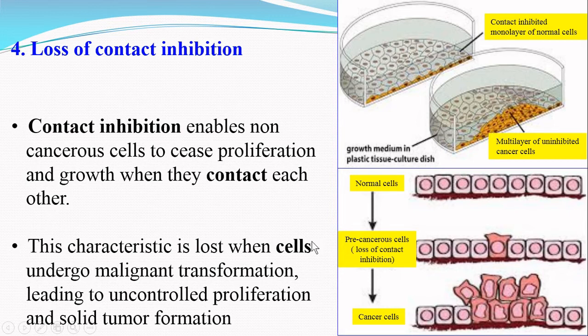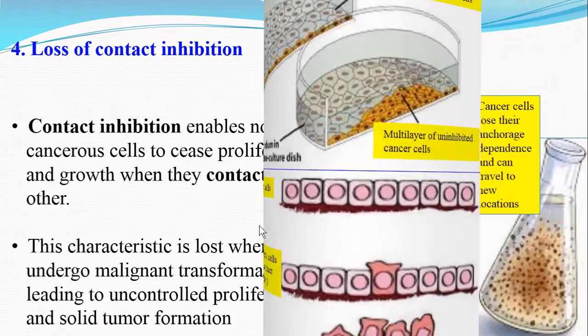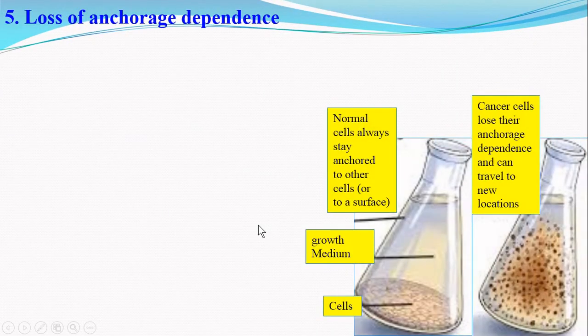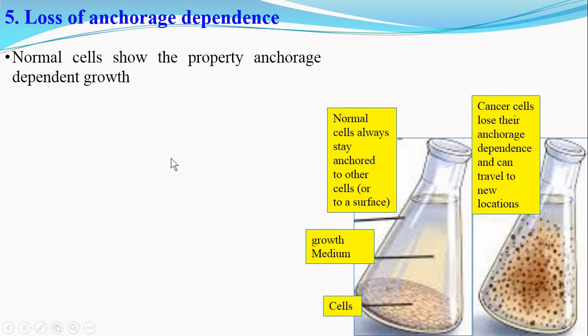The next property of cancer cells is loss of anchorage dependence. The normal cells show the property of anchorage-dependent growth.